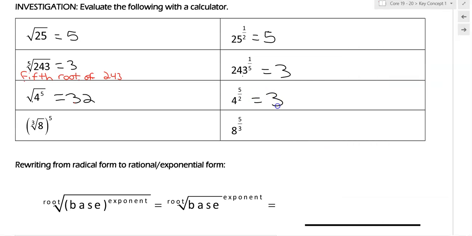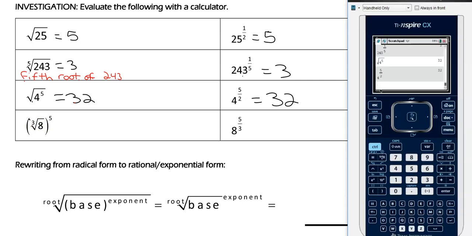Look at that. Those are the same. And then we have the cube root of 8 to the 5th. So now I need to hit this one because I need to put that index over there. The cube root of 8. This has parentheses.